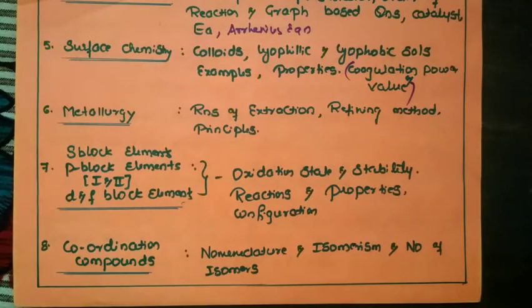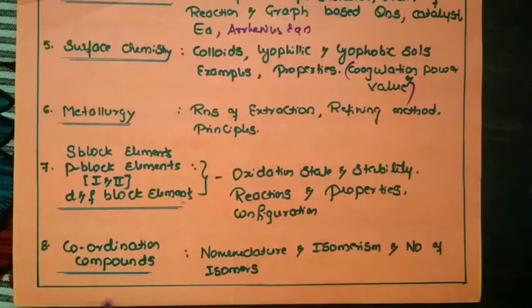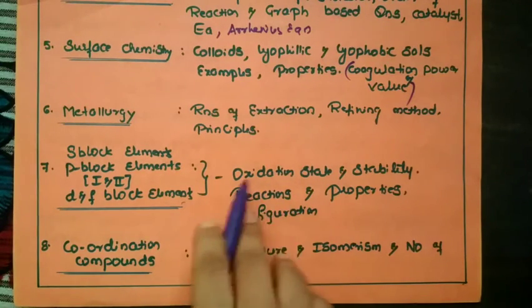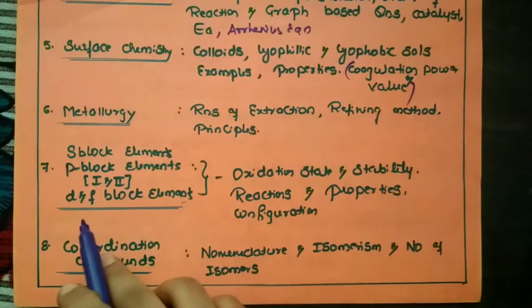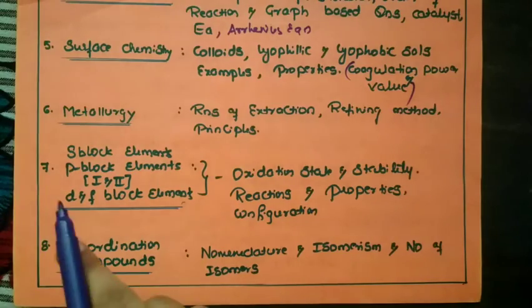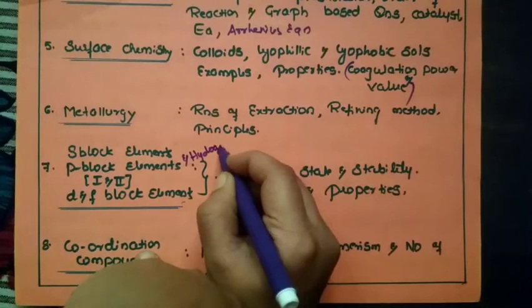And the next one here, I have taken all the periodic group elements, that is s, p, d and f. The p block is for the first year as well as for the second year, okay. When I consider all these group elements, the main concept for d and f is oxidation state and stability, where the variable oxidation states exist, that you have to go through. And one more chapter I want to include here, that is hydrogen, okay.